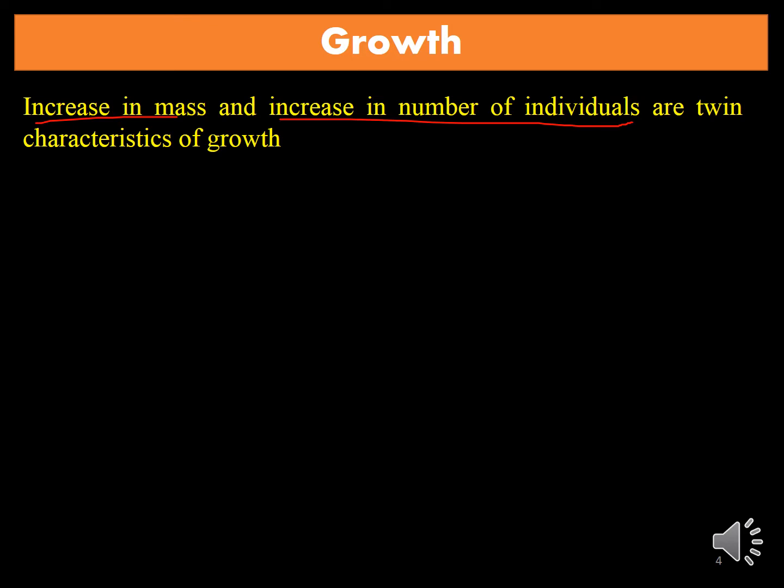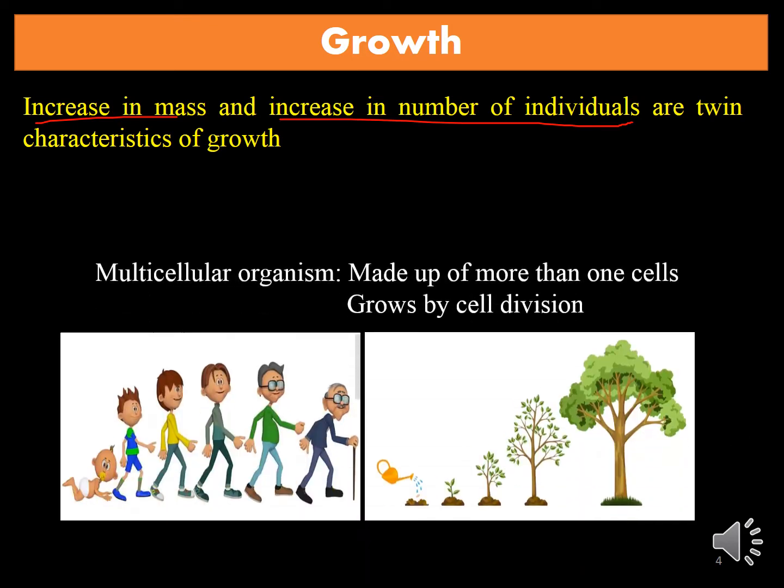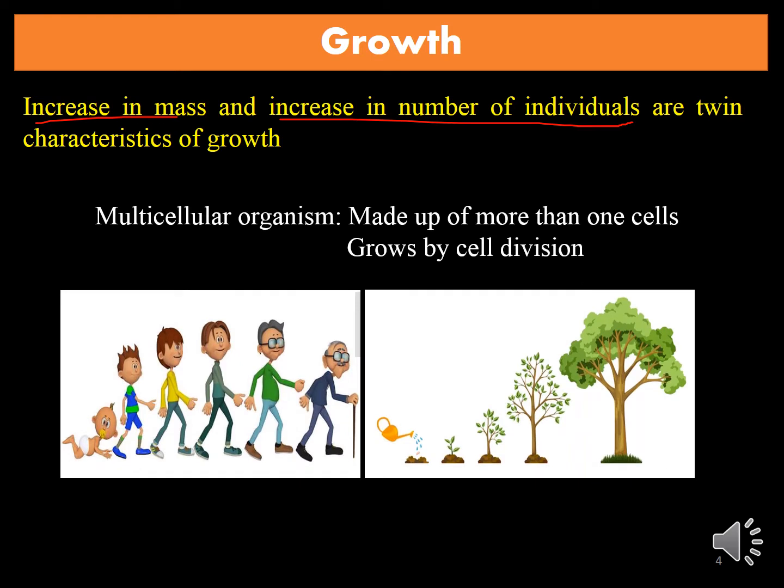This increase in mass can be understood with the help of multicellular organisms, and increase in number of individuals can be understood with the help of unicellular organisms. First we will see the multicellular organisms. We know multicellular organisms are made up of more than one cell, like plants and animals, and these multicellular organisms increase their size or mass with the help of cell divisions.